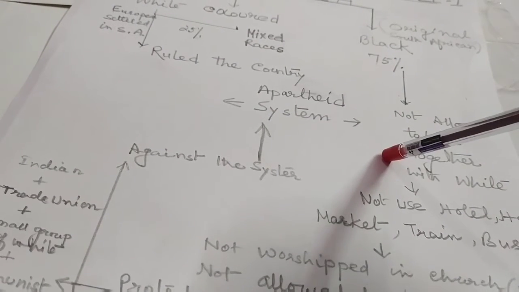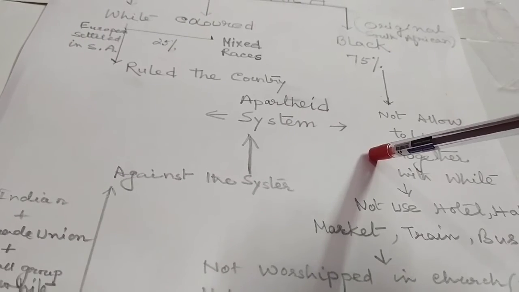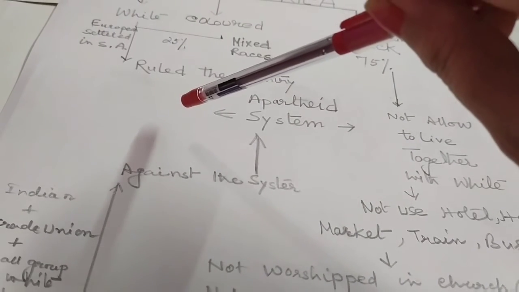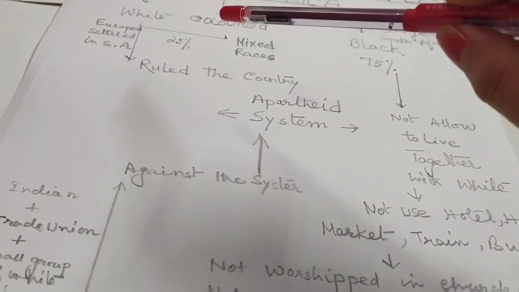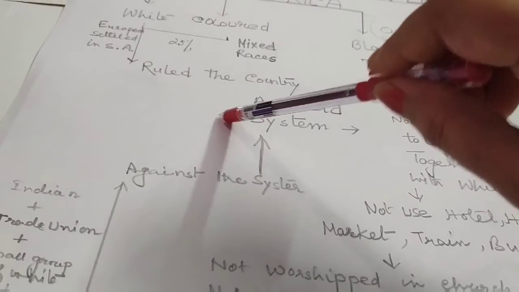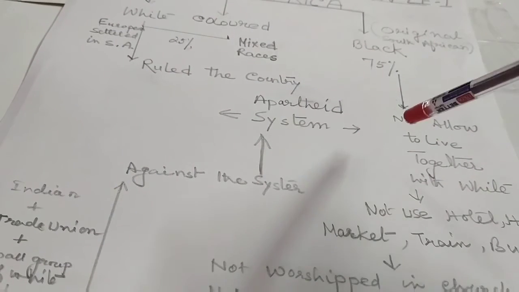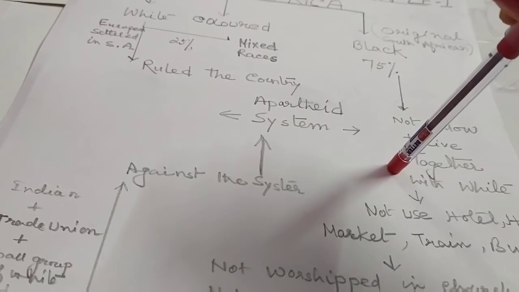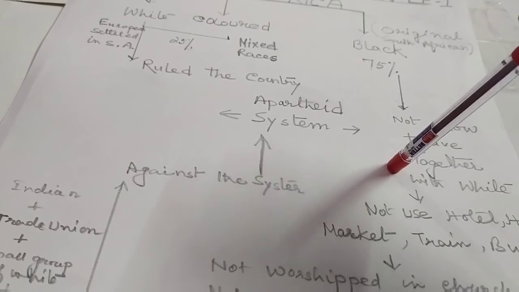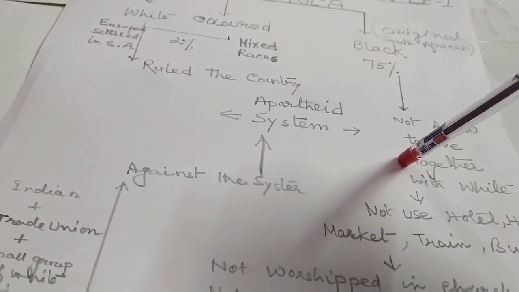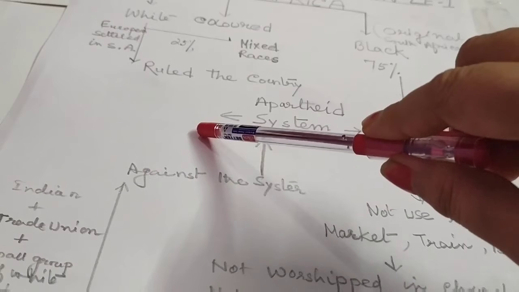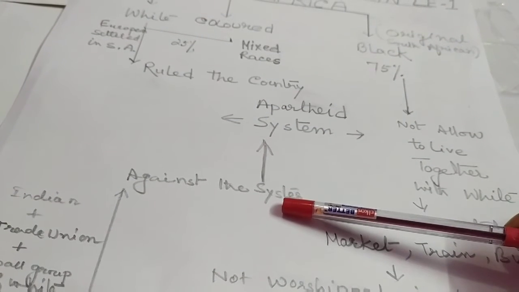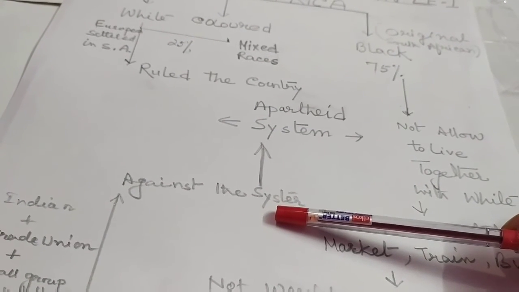In India, Britishers divided Indians into Hindu and Muslim. But in South Africa, the Britishers divided the public into black and white. But how long will they suffer?